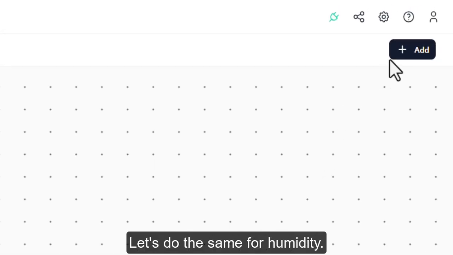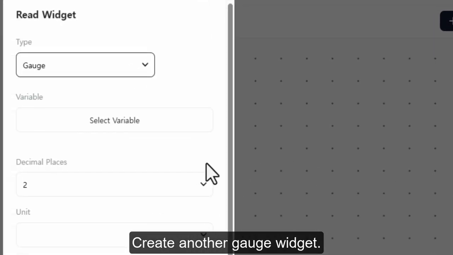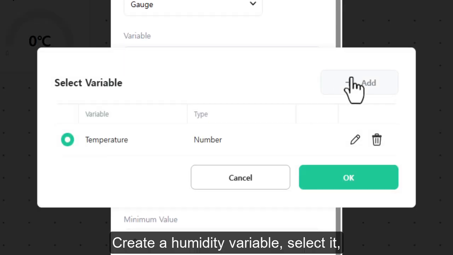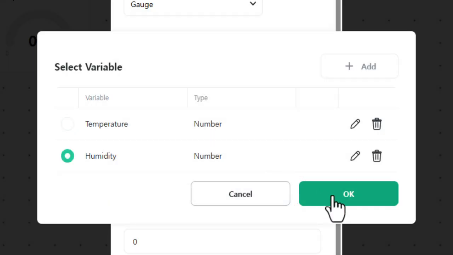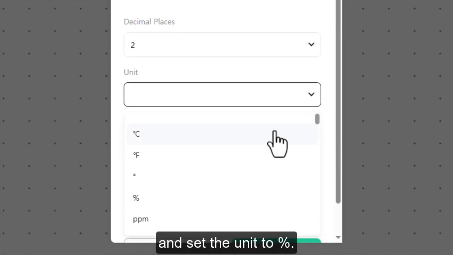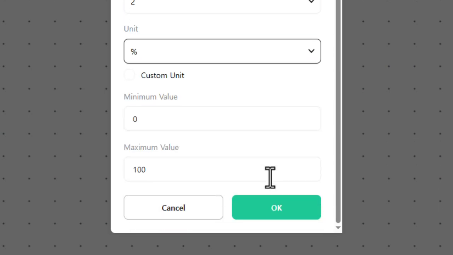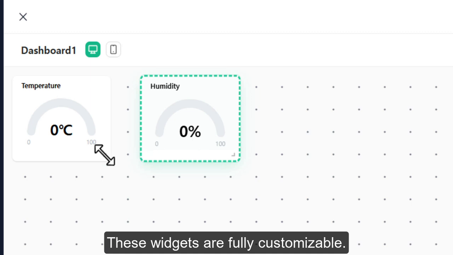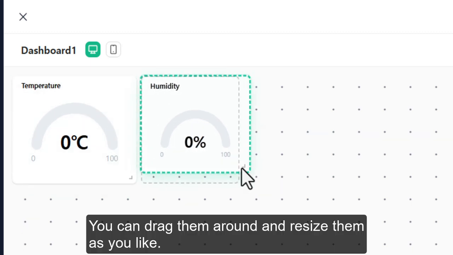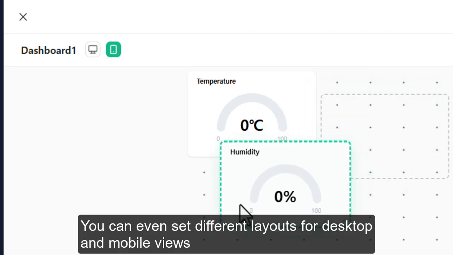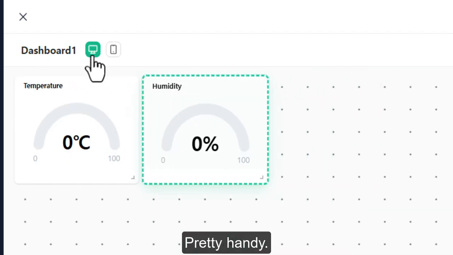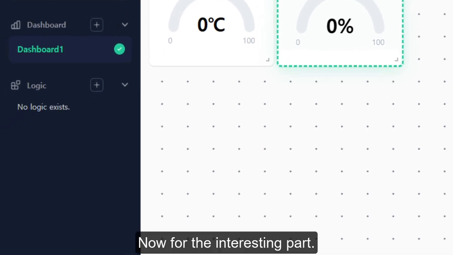Let's do the same for humidity. Create another gauge widget. Create a humidity variable, select it, and set the unit to percentage. These widgets are fully customizable. You can drag them around and resize them as you like. You can even set different layouts for desktop and mobile views. Pretty handy. Now for the interesting part.